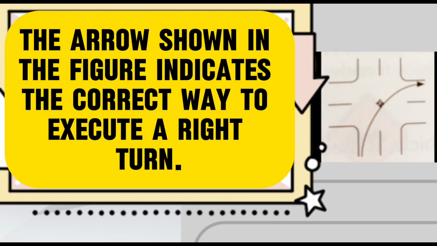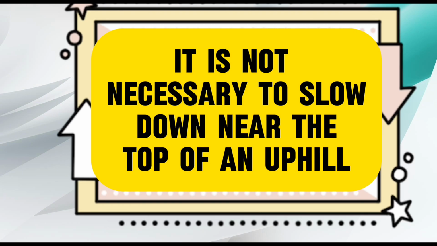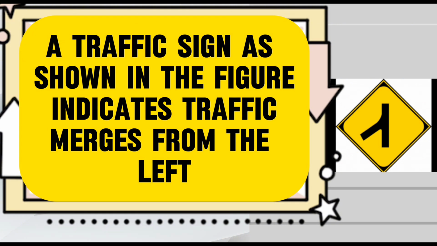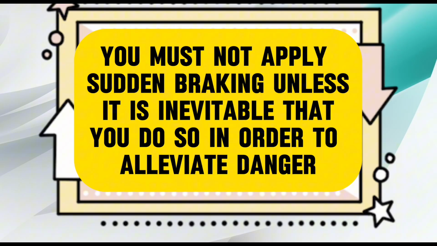True. This arrow shown in the figure indicates the correct way to execute a right turn. False. It is not necessary to slow down near the top of an uphill. False. A traffic sign as shown in the figure indicates traffic merges from the left. True. You must not apply sudden braking unless it is inevitable that you do so in order to alleviate danger.